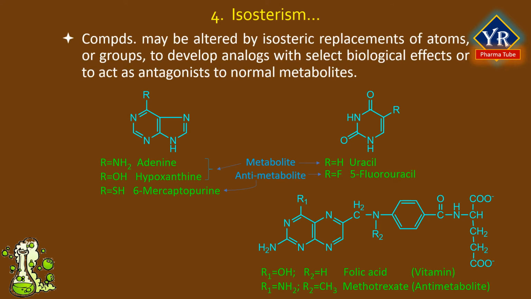Compounds may be altered by isosteric replacements of atoms or groups to develop analogues with select biological effects or to act as antagonists to normal metabolites. Each series of compounds showing a specific biological effect must be considered separately, because there are no general rules that predict whether biological activity will be increased or decreased. For example, the 6-amino group and 6-hydroxyl groups appear to play essential roles in the hydrogen bonding interactions of base pairs during nucleic acid replication in cells.